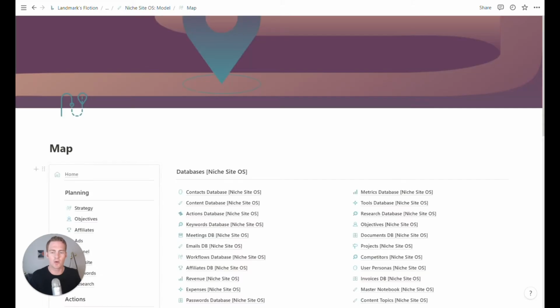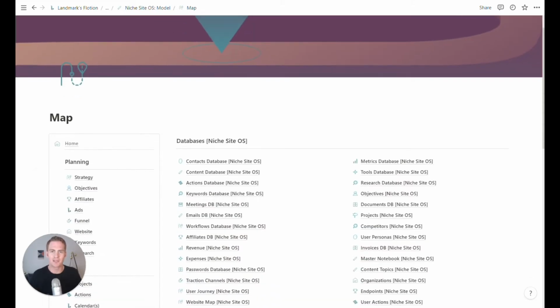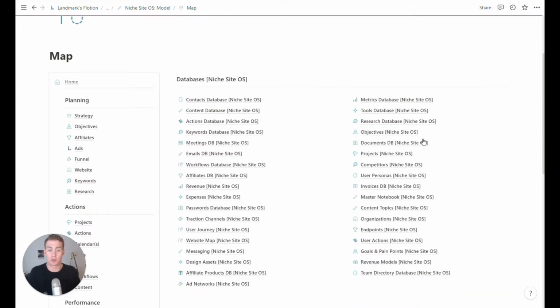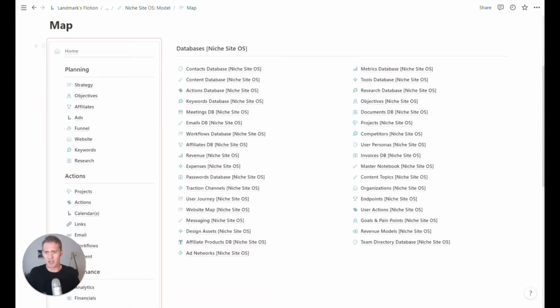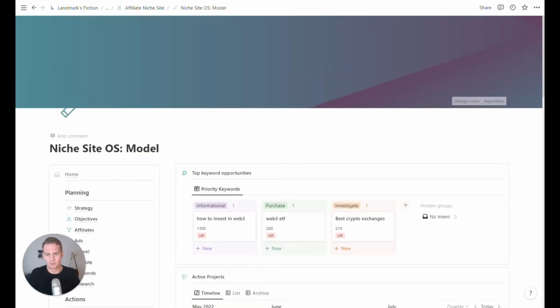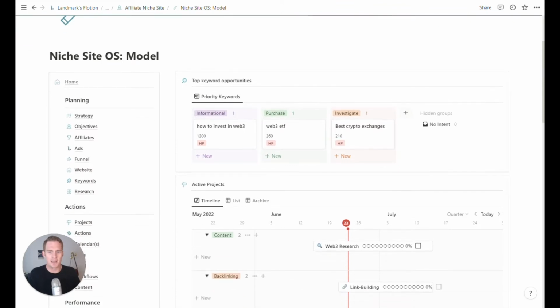And then there's also a map. The map is just where all of the databases for the model are stored. So if you are spending all your time in the various workspaces and you're wondering what's the true source of the data, all of the databases are found inside of the map. So that's the high level, to get that out of the way first.